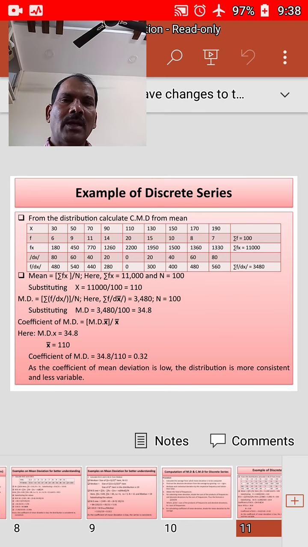Example we consider: from the following distribution, calculate the coefficient of mean deviation from mean. He has given x and frequency f.